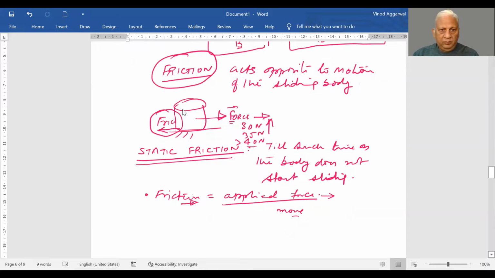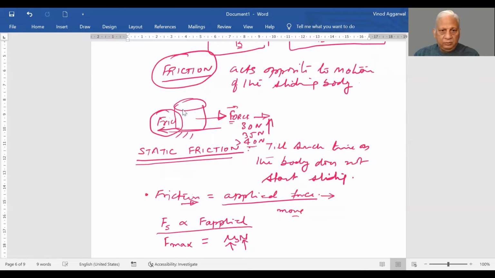So we can say that static friction is proportional to force applied, and it has a maximum value which we equate as F max equal to mu s N, where mu s is the coefficient of static friction and N is the normal reaction of the body.